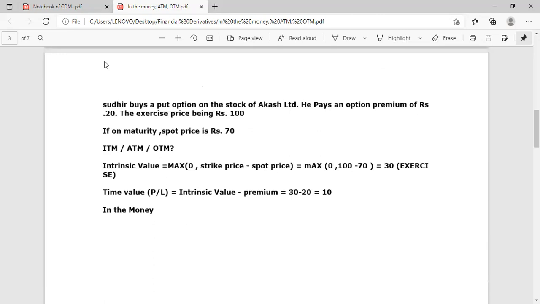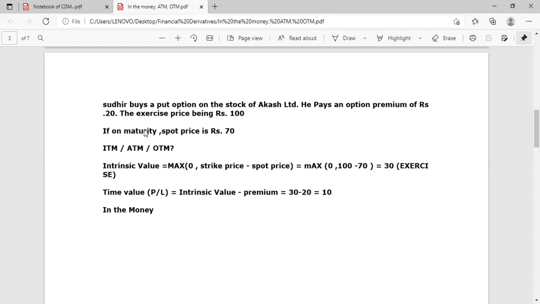Next, Sudhir buys a put option on the stock of Akash Limited. He pays an option premium of rupees 20. The exercise price being rupees 100. That means buyer of put option has a right to sell at a strike price of 100.